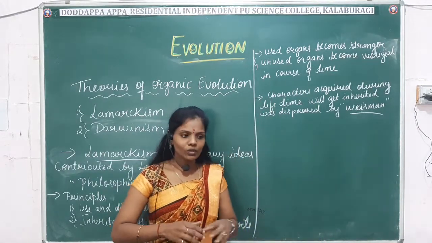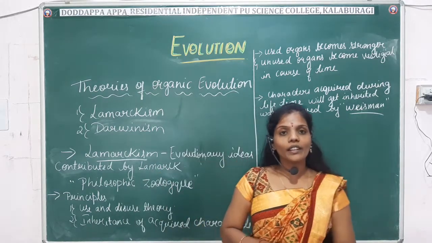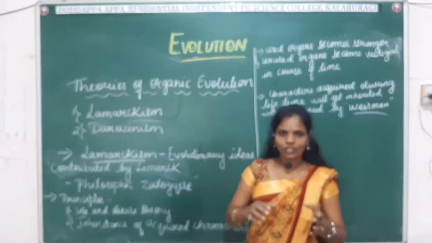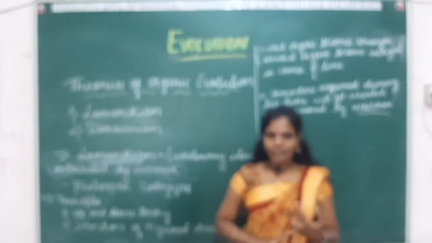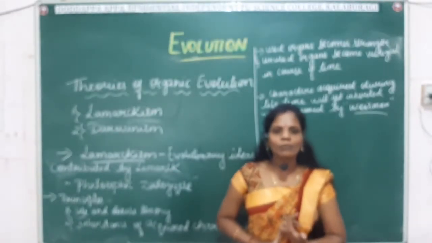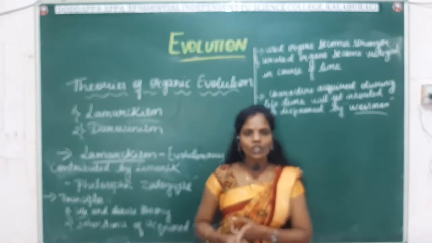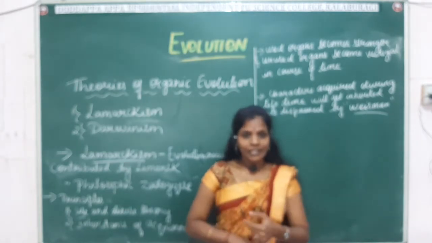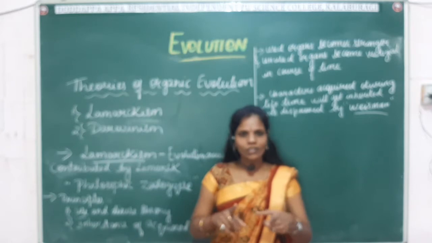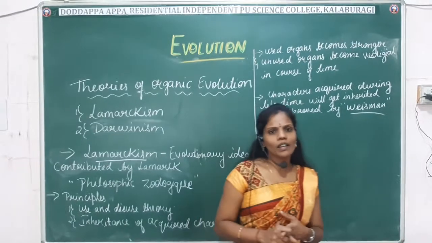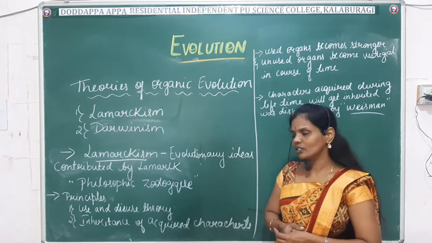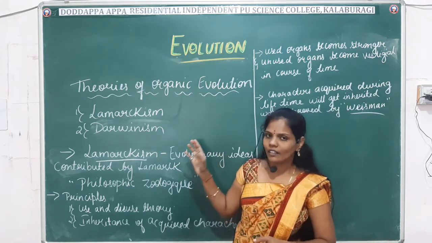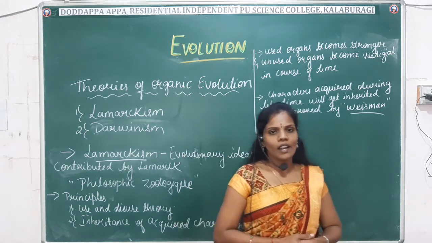So far in today's class, we have come across the events which have taken place in the origin of the earth, which we studied with a schematic representation. Then we came across the most important experiment, Stanley Miller's experiment, which is important for your exam. It will be asked for 5 marks or 3 marks. With the diagram explanation, it will be asked for 5 marks, and if only the diagram is asked, it will be for 3 marks. Then come the theories of organic evolution: one is Lamarckism and another one is Darwinism. Darwinism we will study in the upcoming classes.